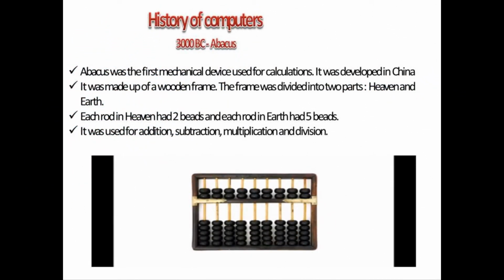History of computers. First is the abacus. The abacus was the first mechanical device used for calculations. It was developed in China. It was made up of a wooden frame. The frame was divided into two parts, heaven and earth. Each rod in heaven had 2 beads and each rod in earth had 5 beads. It was used for addition, subtraction, multiplication and division.